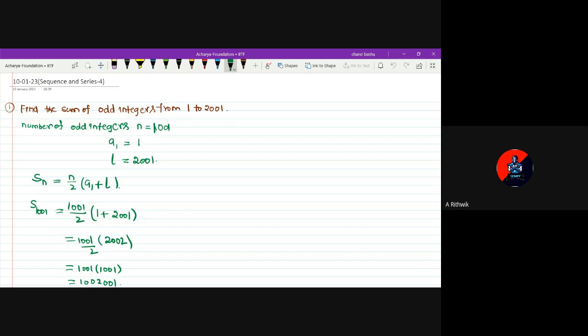Sir, you told that when the last term is known we use an equals a1 plus n minus 1 into d. You can once again listen to yesterday's class, okay? For the sum of n terms, two formulas I have given to you. l means last term. Whenever the last term is given, you can make use of this formula.